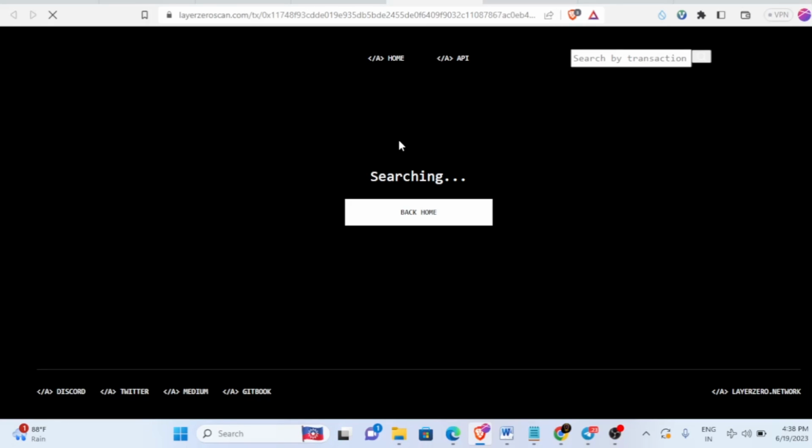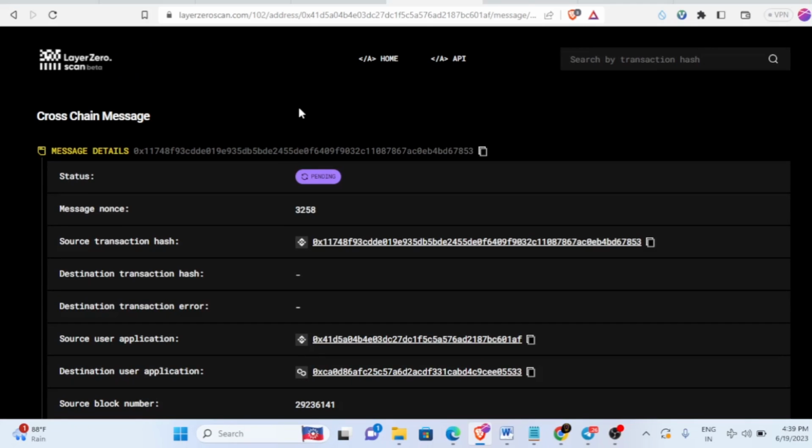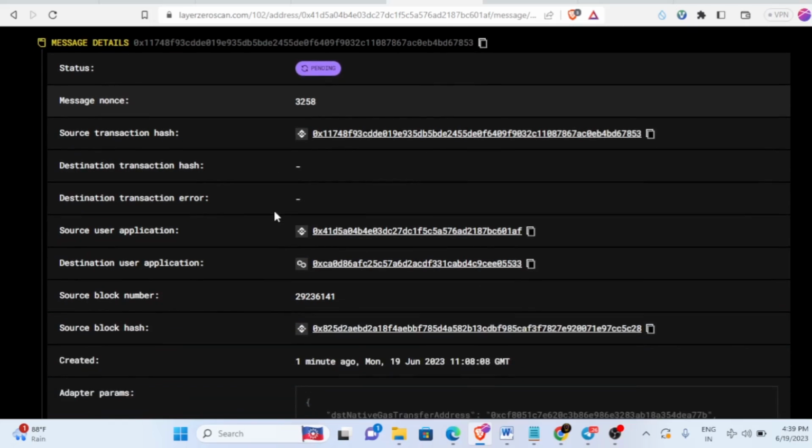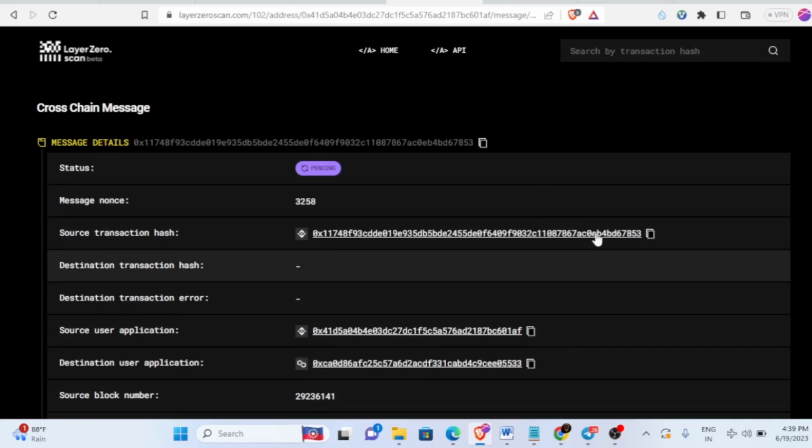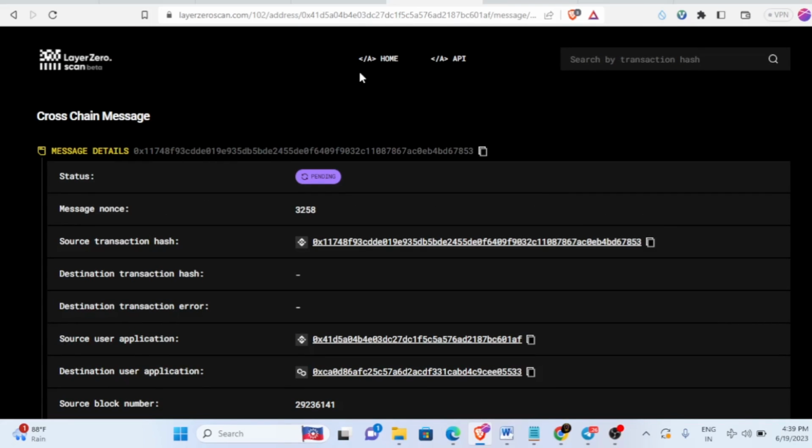Okay, so this is like a LayerZero scan, like how there is Etherscan and BscScan. Like that, this is LayerZero scan, and here we can see all our transactions. Okay, and if you click that, right now it is searching, and now you can see in the LayerZero scan, it's currently pending. Okay, the status is here. You can check the transaction is happening. ERC20 token transferred from here to there, and 99.09 MIM stablecoin. Okay, so this is where you will get the data about LayerZero.